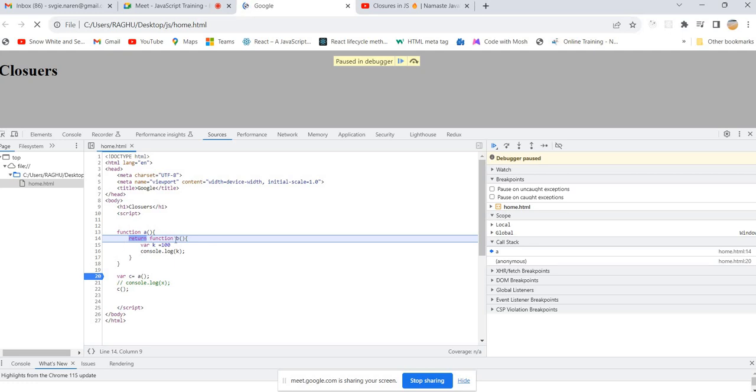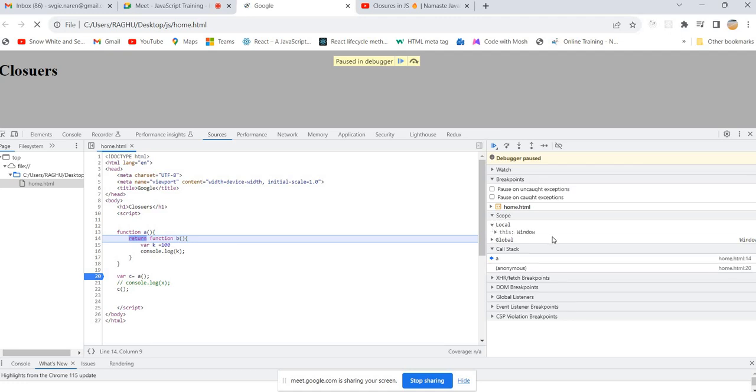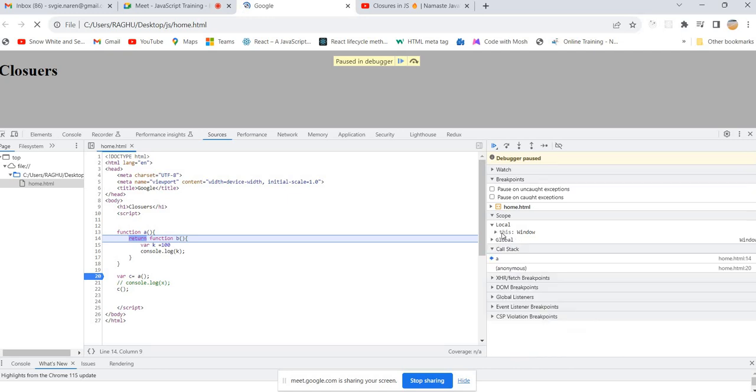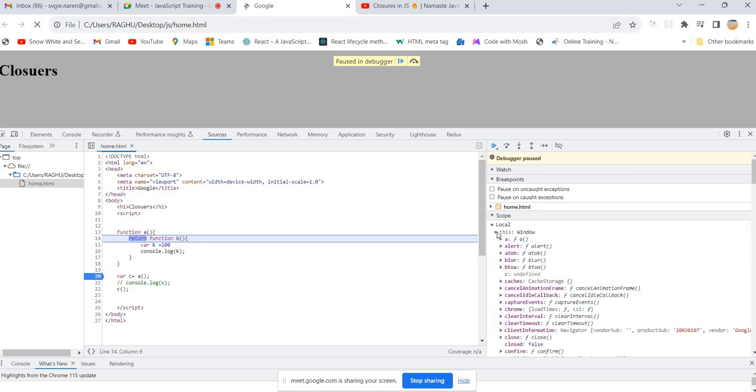Function B. Okay, where is that function B? In a local scope? In the variables inside A? Are you able to find that B anywhere? This is the window object, the reference to the window object. Okay. Where is B?